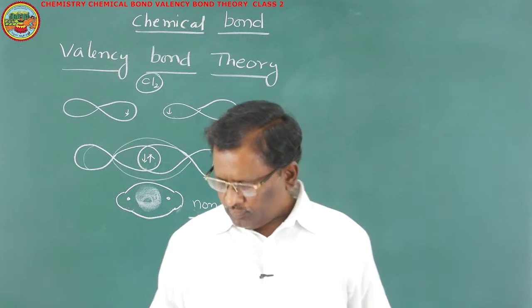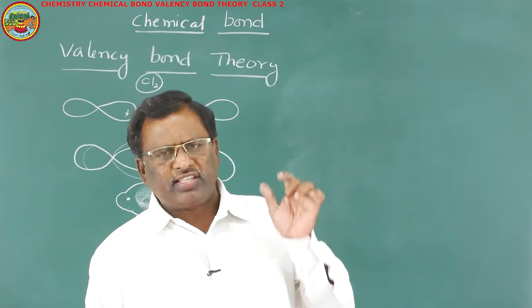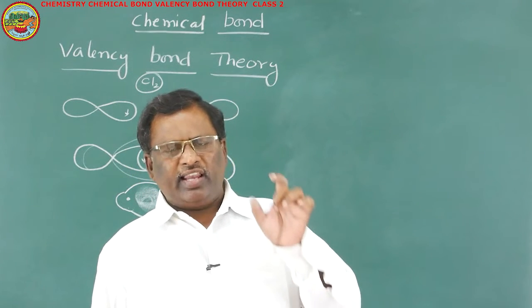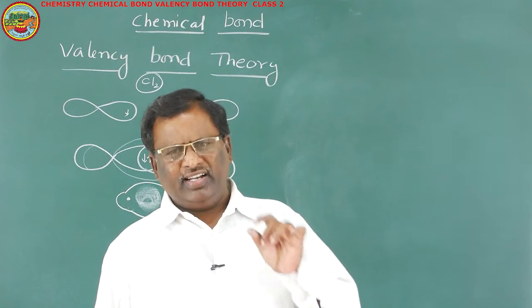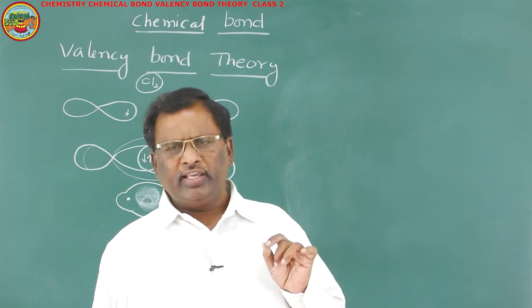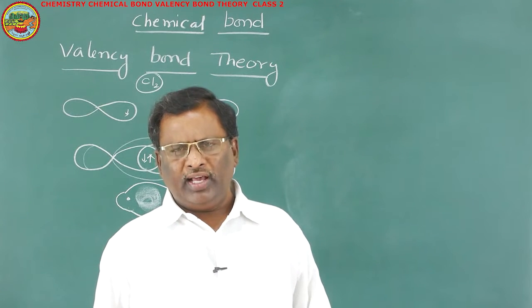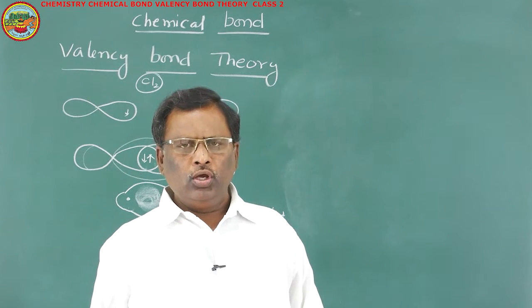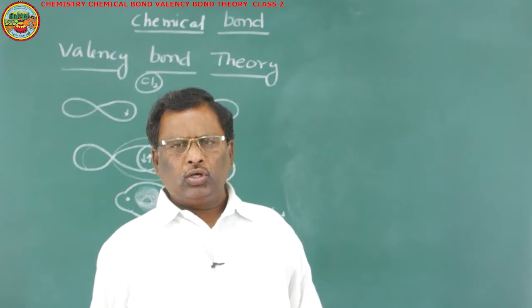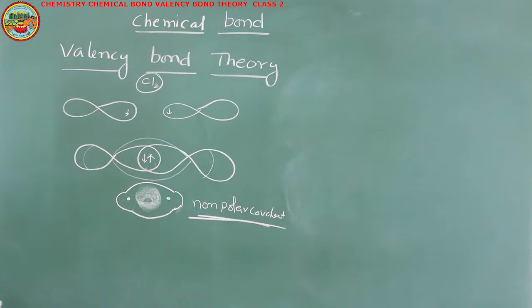Next, if a bond is formed between atoms of the same element, as their electronegativity is the same, the bonding pair of electrons will be present exactly at the center of the two nuclei. That bond is said to be a non-polar covalent bond. For example, here in the Cl2 molecule, we will find a non-polar covalent bond. In the case of the H2 molecule also, you will have the same situation.